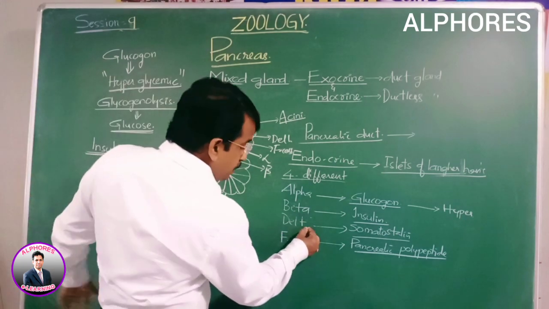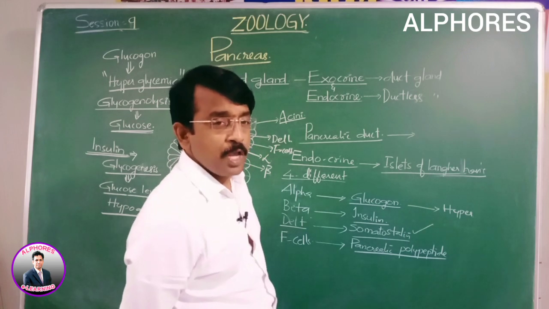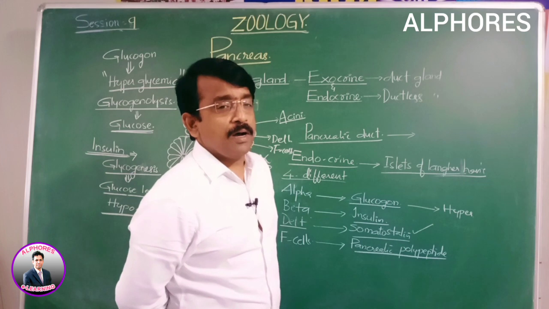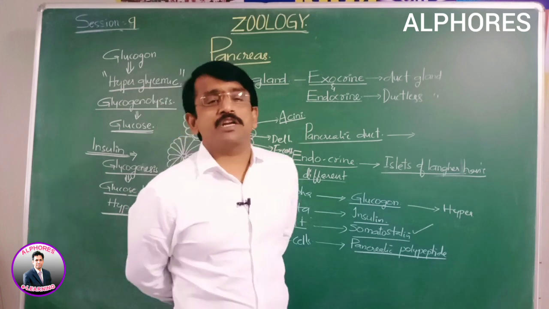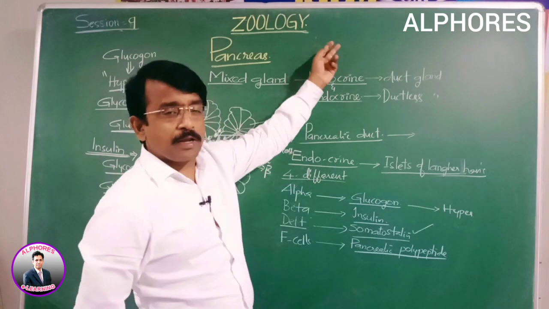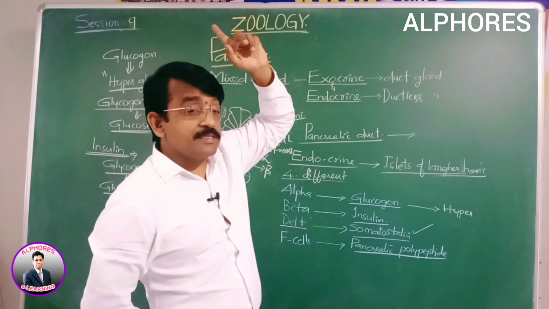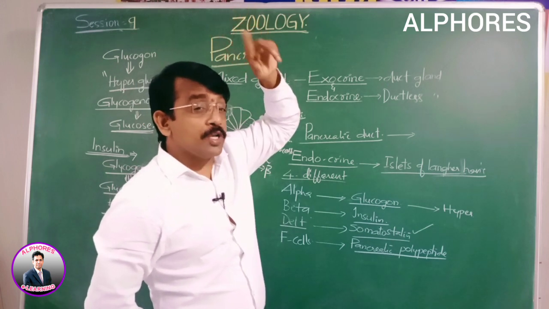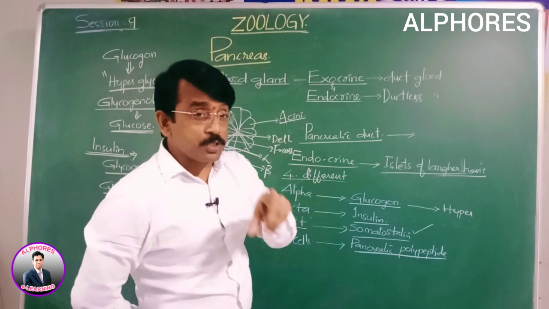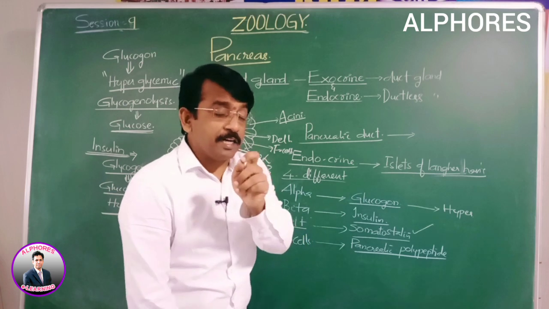The third one is delta cells secreting somatostatin. Recall your memory: there are various sources of somatostatin secretion. 1. Delta cells of the pancreas. 2. Growth hormone inhibitory hormone, that is somatostatin, from the hypothalamus, and also from the gastrointestinal tract of the stomach and intestine.